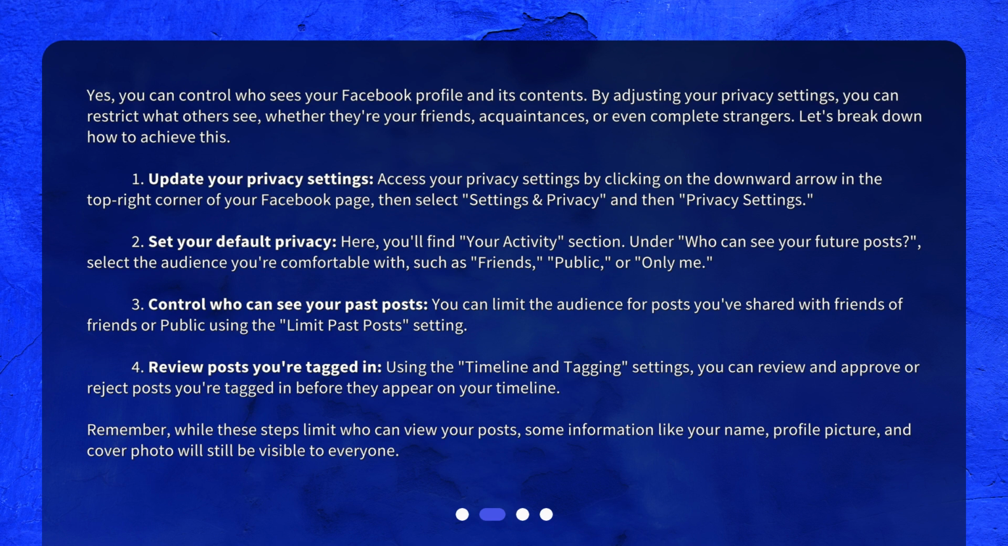Using the Timeline and Tagging settings, you can review and approve or reject posts you're tagged in before they appear on your timeline. Remember, while these steps limit who can view your posts, some information like your name, profile picture, and cover photo will still be visible to everyone.